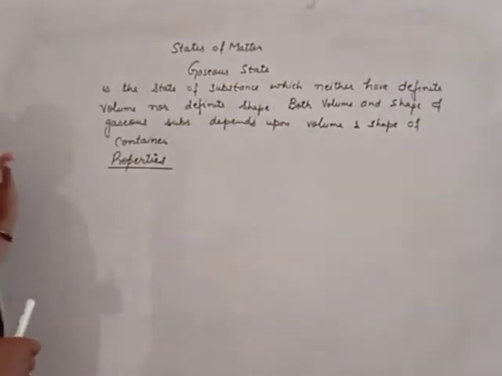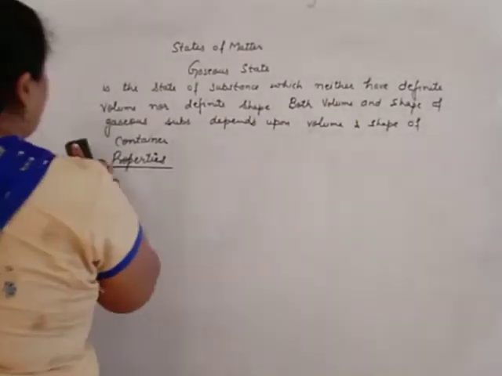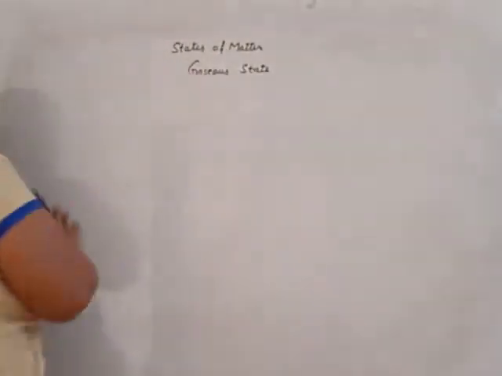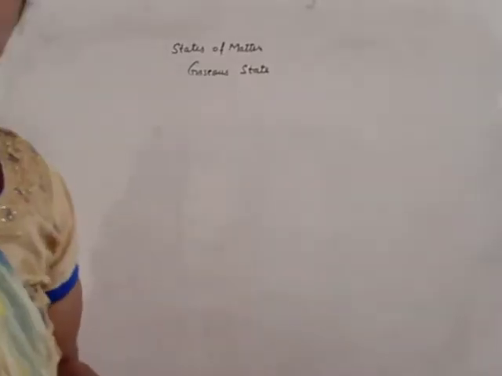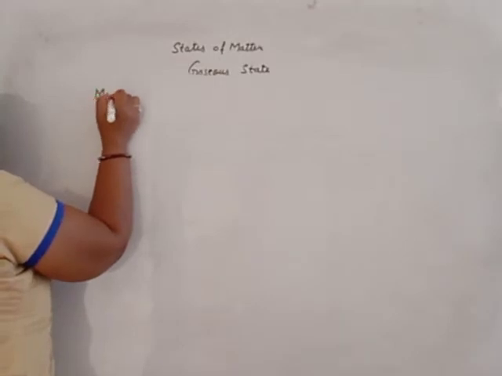Now, what measures will you calculate for the gas? That is, the measurement of gas. How will you measure the gas?